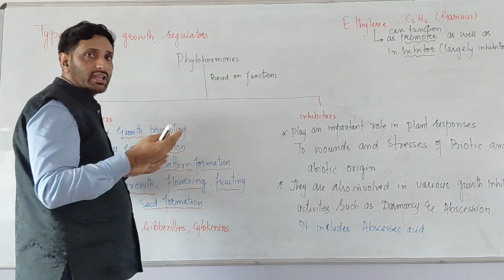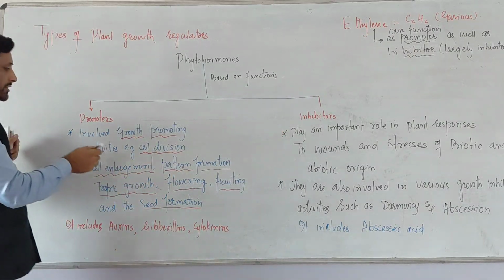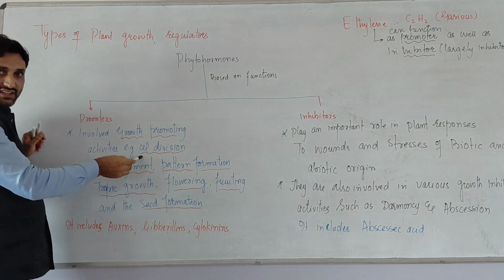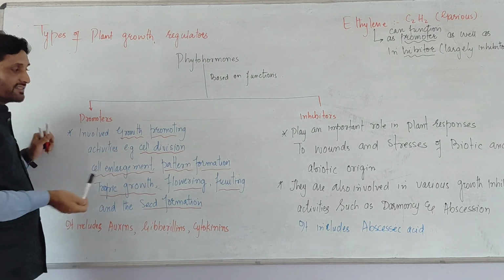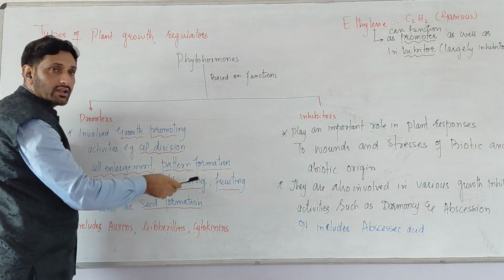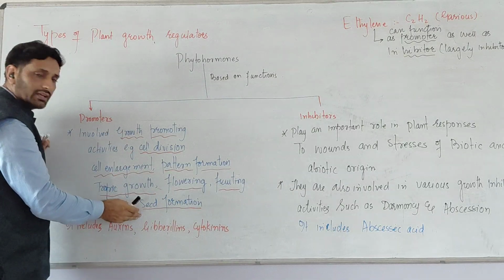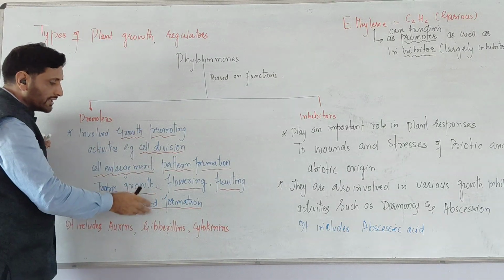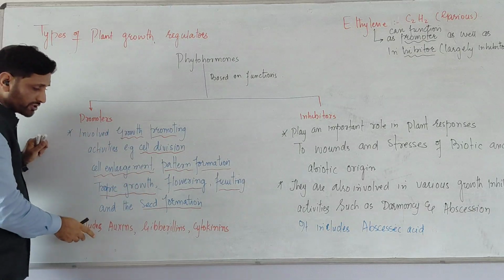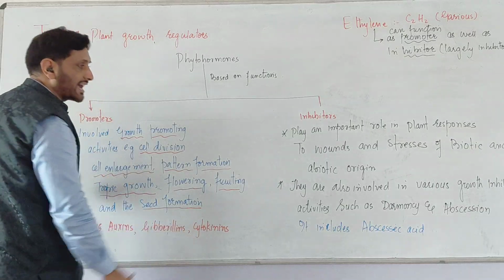Based on their function, they can be of two types: one is called promoter and another is called inhibitor. The promoters are involved in growth promoting activities like cell division, cell enlargement, pattern formation, tropic growth, flowering, fruiting, and seed formation. These are done by the promoters, which include three hormones: auxins, gibberellins, and cytokinins.